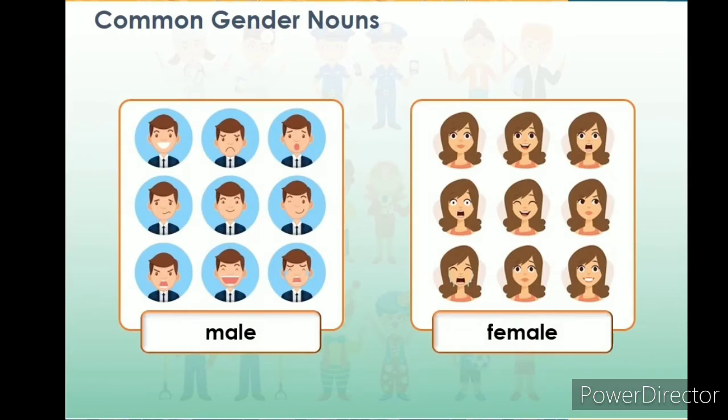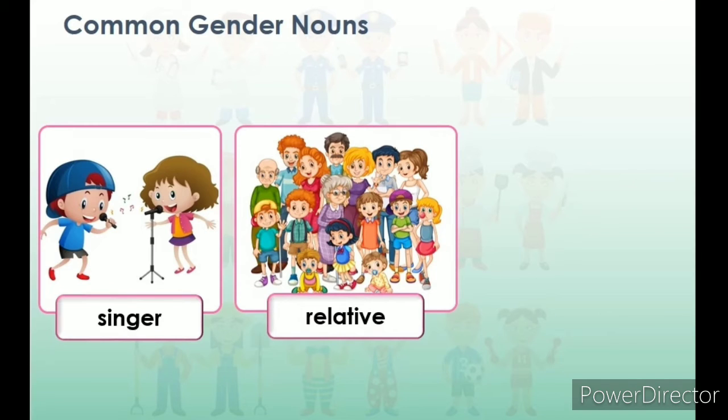Right, children? I repeat once again, the meaning of common gender is naming words that can be male or female.